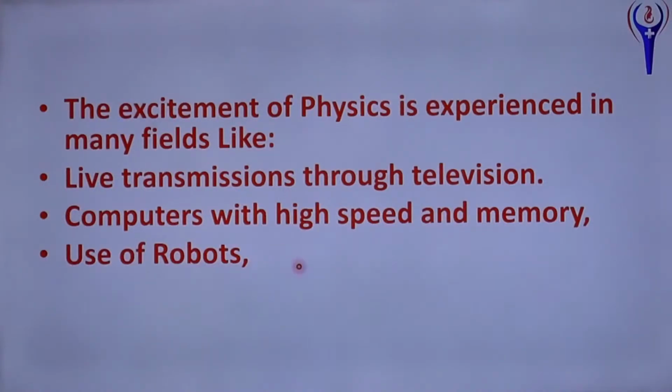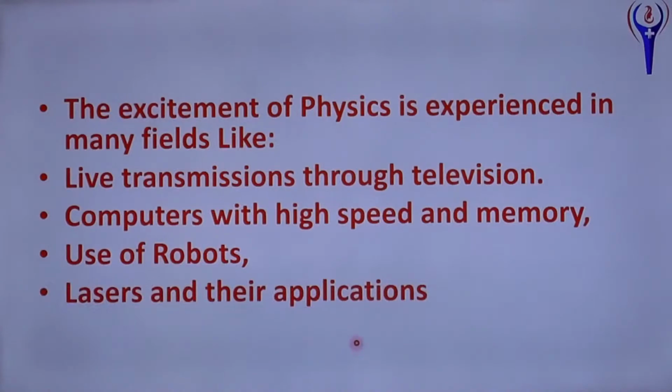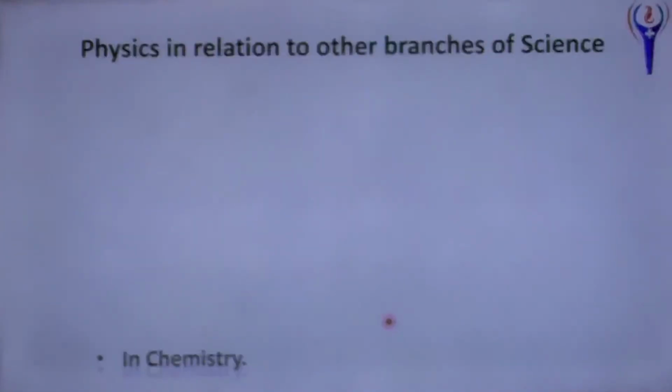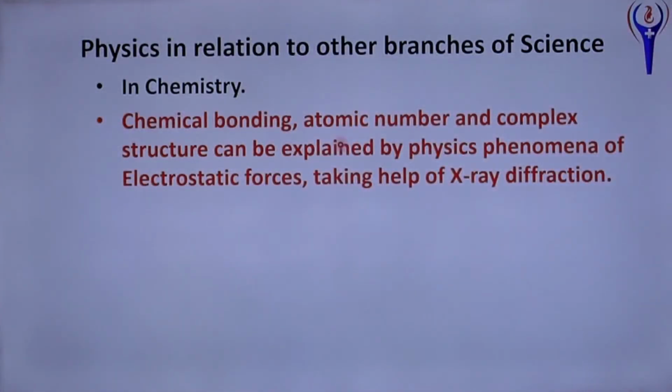Lasers and their application. In chemistry, chemical bonding is based on physics only. Atomic number and complex structure can be explained by physics phenomena of electrostatic force, taking help of X-ray diffraction. That only I said, XRD, X-ray diffraction studies. That is my research, XRD studies.